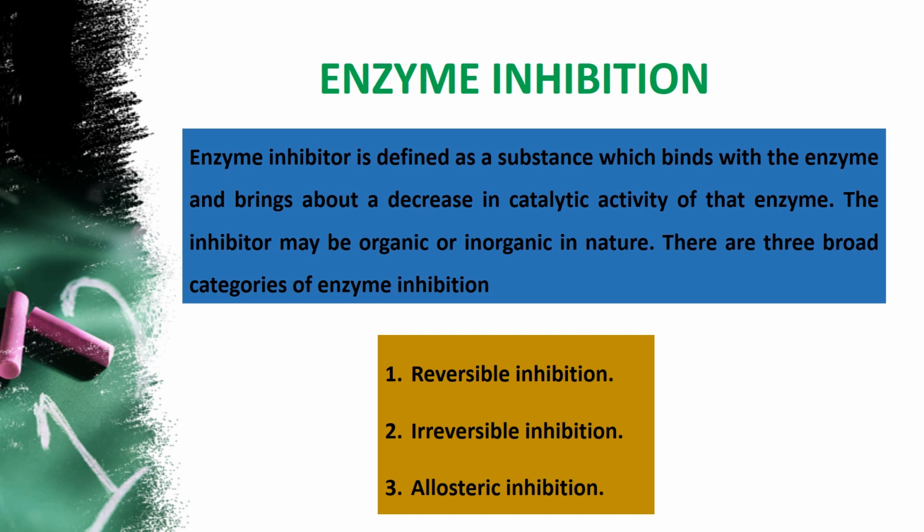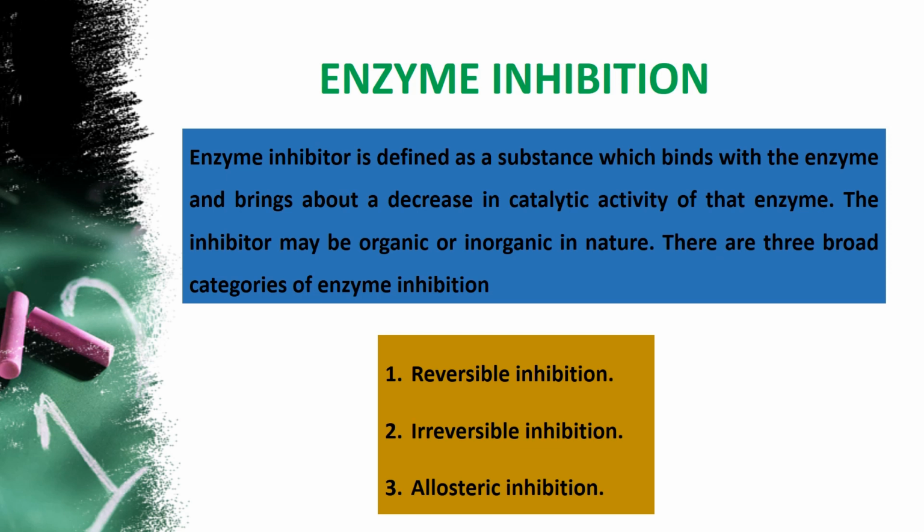Enzyme inhibition means some compounds can bind to the enzyme and it stops the reaction. It totally inhibits the reaction. Thereafter, no more reaction will happen. Those types of reactions are called enzyme inhibition. So in today's session, we are going to see how the enzymes are getting inhibited and what are the substances or the inhibitors which will make the enzyme inhibit. All this information we are going to see in today's video. So let's move into the video.